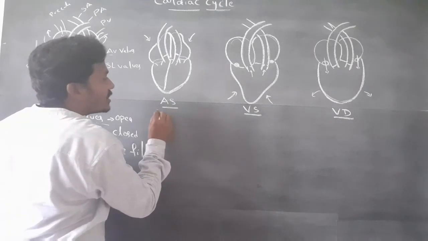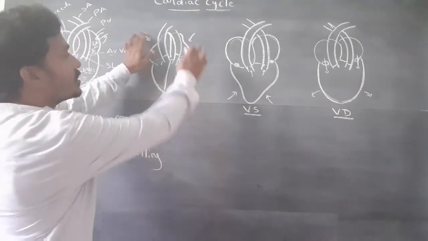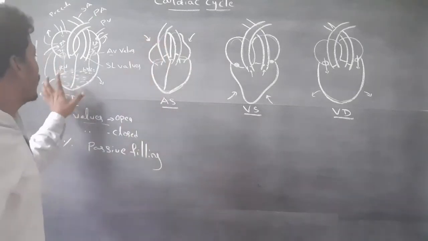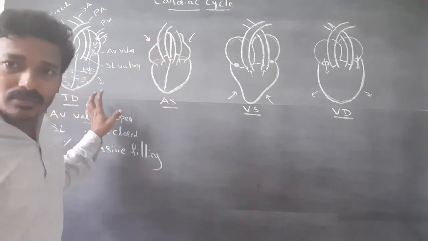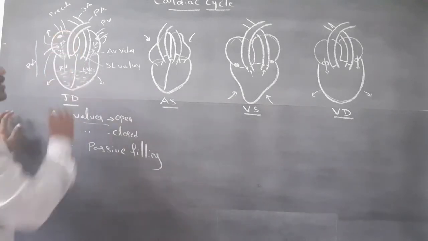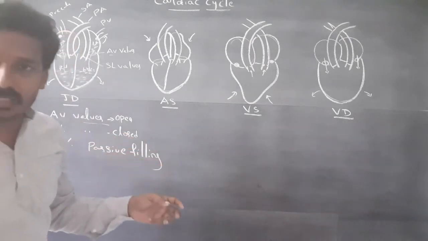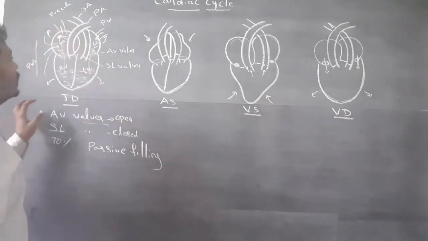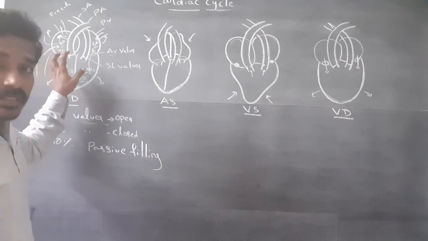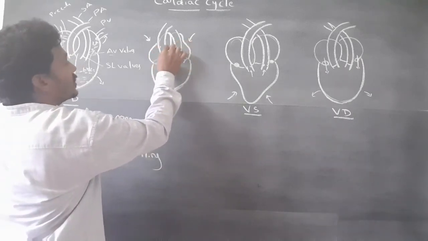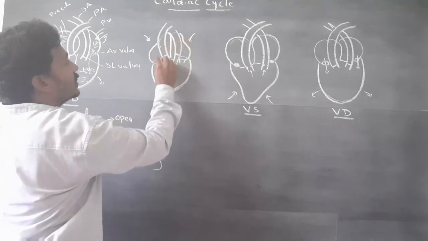Next, atrial systole. After joint diastole, the SA node generates action potentials. These action potentials spread into the atria.